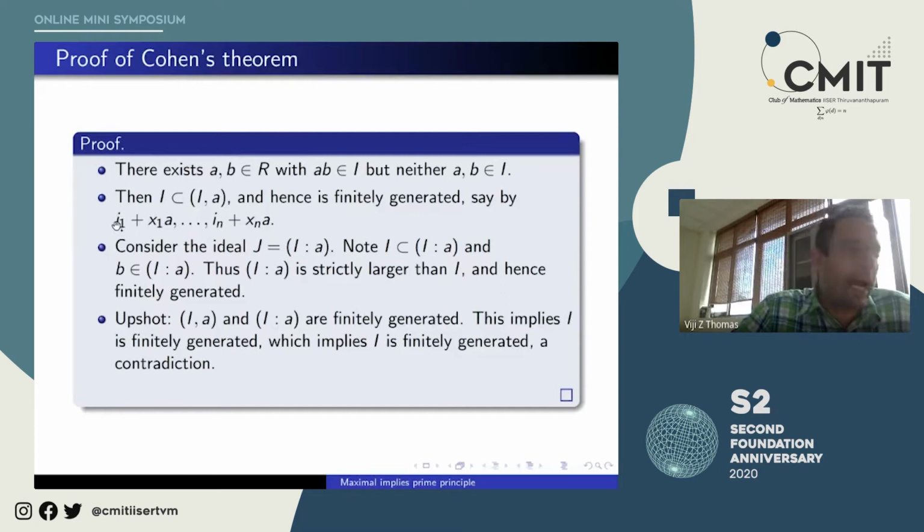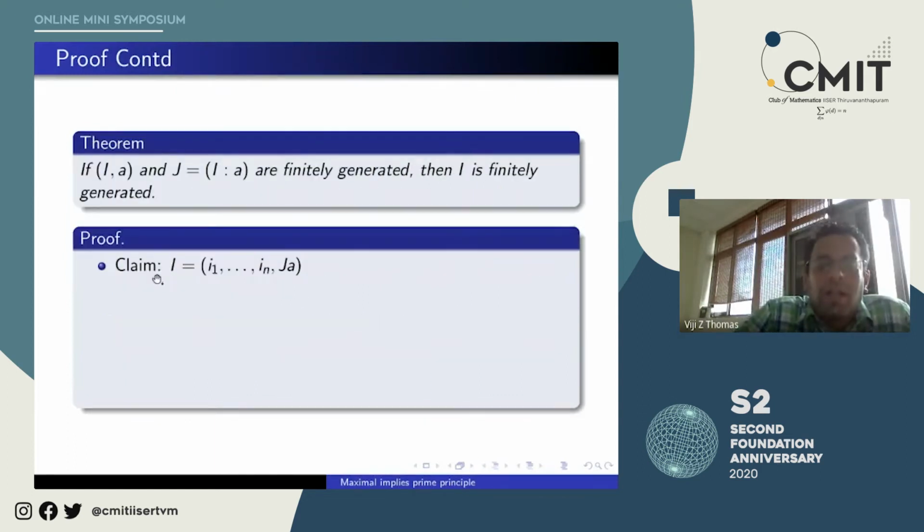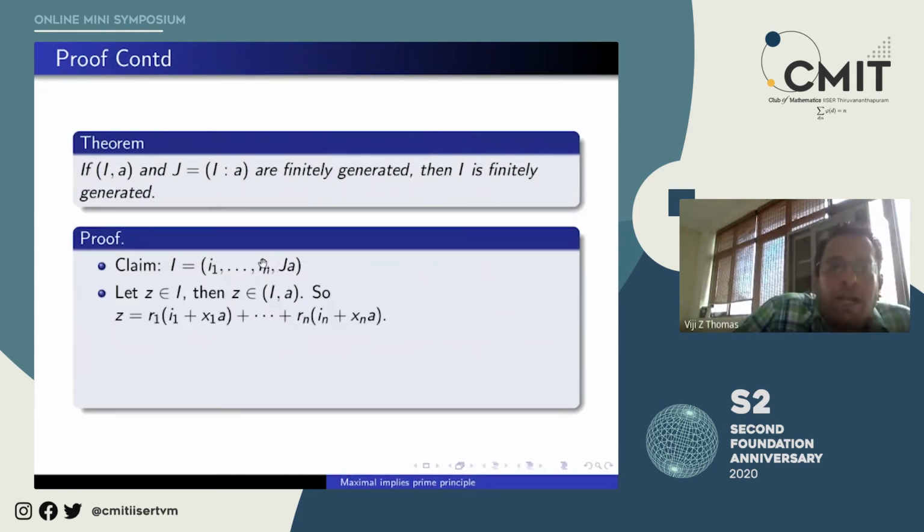So the I's that I took there are exactly the same I's coming from this proof. I'm saying I is finitely generated, and it is in fact generated by I1 to IN and this J times that element A. That is the claim. So let's look at the claim.